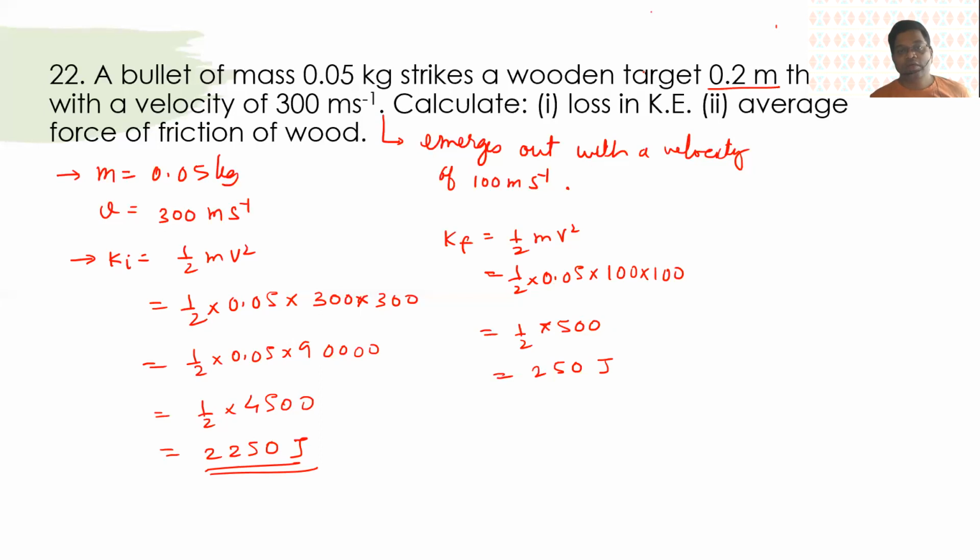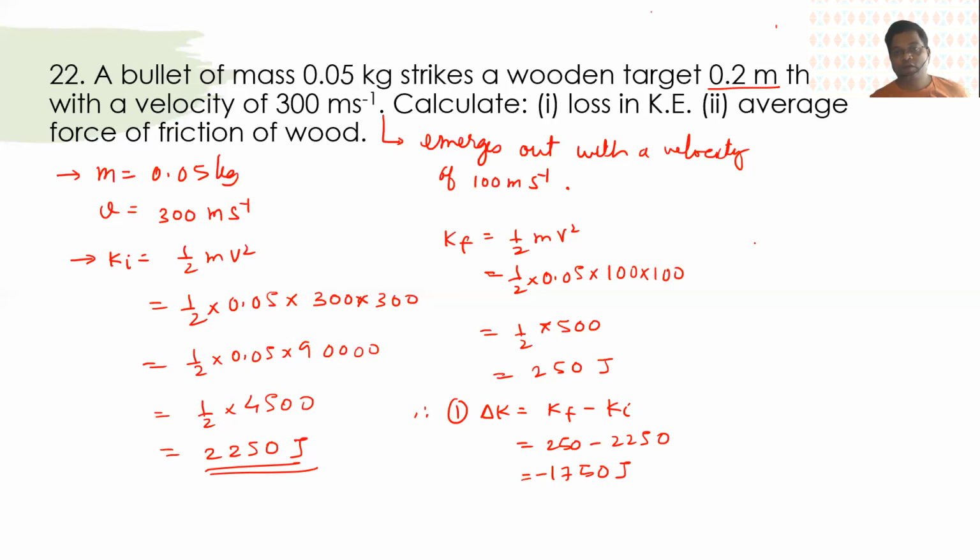Okay. So therefore, loss in kinetic energy. So delta K is equal to kinetic energy final minus kinetic energy initial. This is 2250. That will be 1750 joule. Okay.